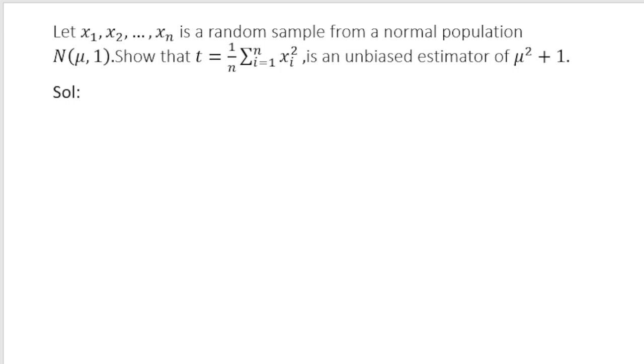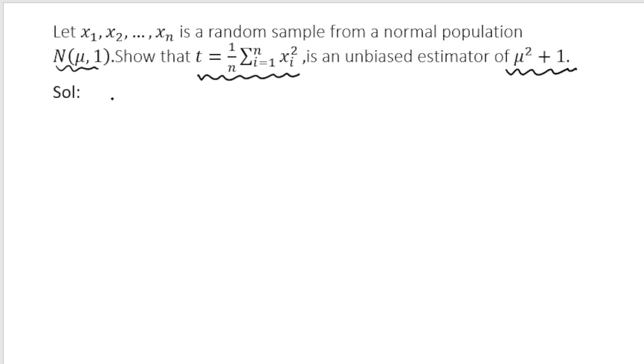So the first problem is that x1, x2, ..., xn is a random sample from a normal population whose mean is mu and variance is 1. We have to prove that this T that I am defining with the help of these sample values is an unbiased estimator of mu square plus 1. Mu square plus 1 is something which is associated with the population.